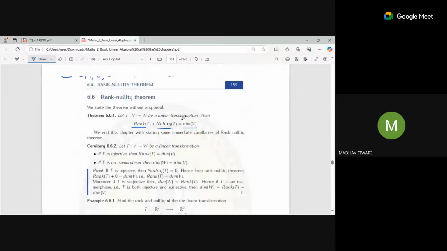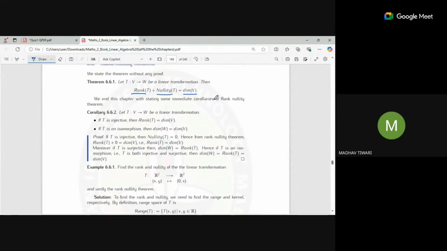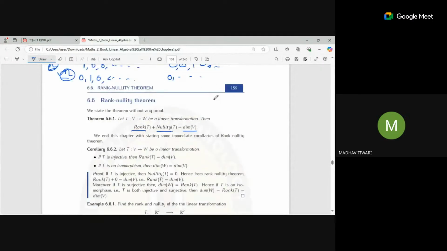So let's see the rank nullity theorem. It says that rank of T plus nullity of T is equal to the dimension of V. Suppose you have vectors in R3, and one dimension is going for the nullity. The remaining two can go for the rank; they can form the image space, the range space, and this one goes for the nullity.